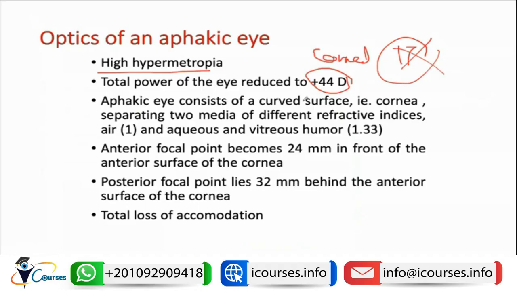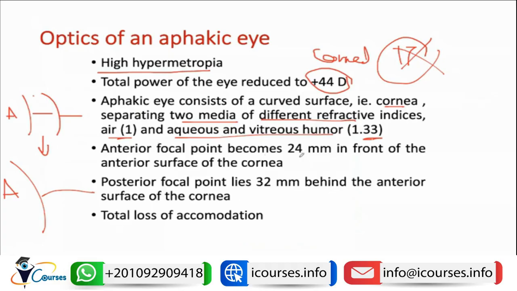Also, the aphakic eye consists of a curved surface, which is the cornea, separating two media of different refractive indices, which are air and aqueous and vitreous. So instead of having different refracting surfaces, with the air, then the cornea, then the aqueous, then the lens, then the vitreous, the optics has changed. We have only the air, then the cornea, then the aqueous and the vitreous, which have the same refractive index. So this also will have its consequences over the optics of the aphakic eye.